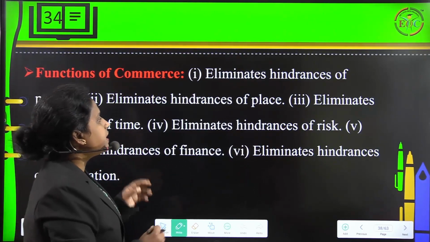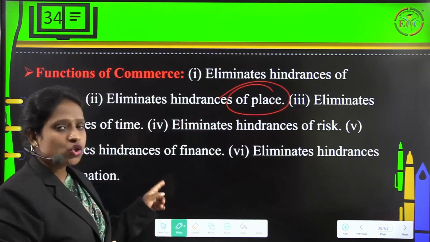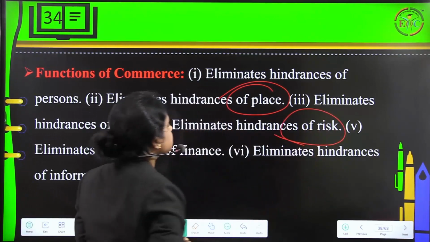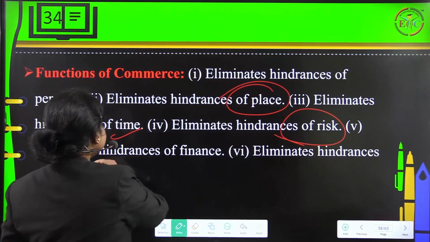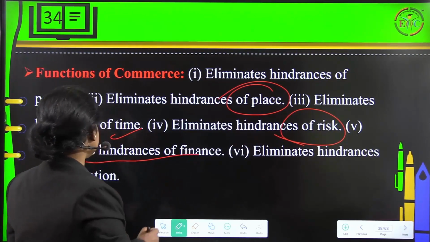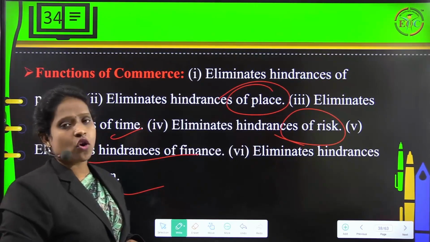Then it also eliminates the hindrances of place. Then it also eliminates the hindrances of time which is involved. Then they also focus on reduction of risk, that is, eliminates hindrances of risk. Then it also eliminates the hindrances of finance, then eliminates hindrances of information. So all these are what we call functions of commerce.